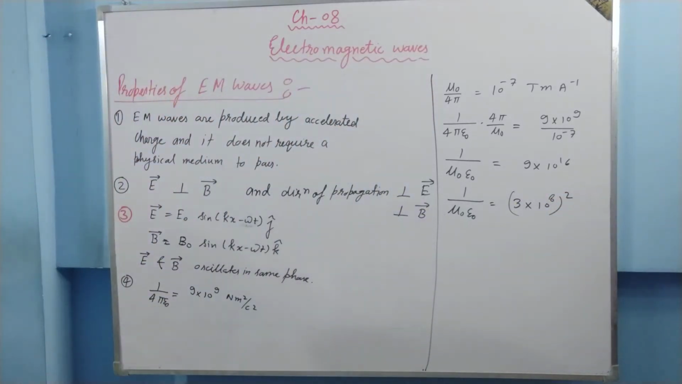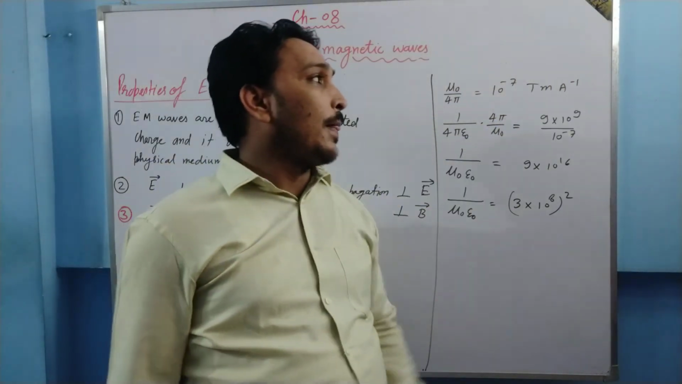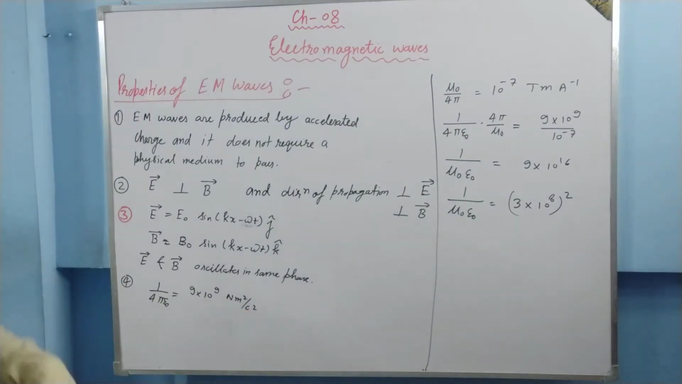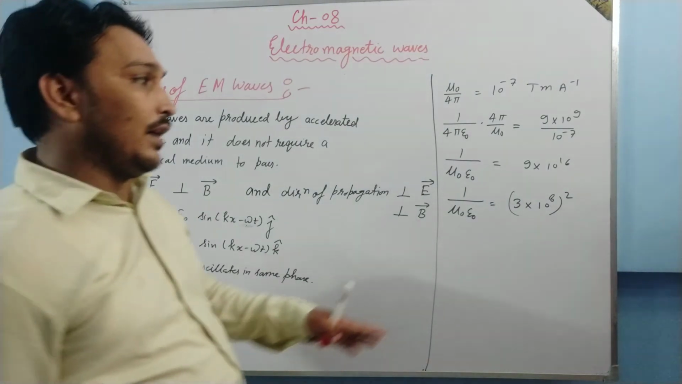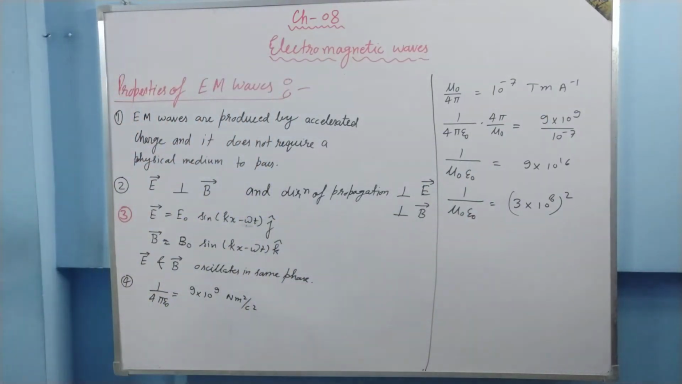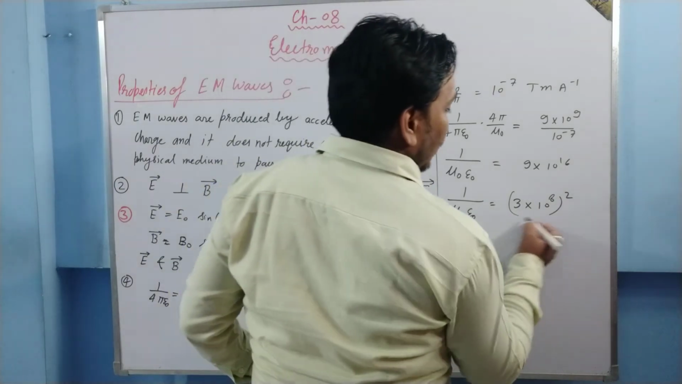One more thing, I have not simplified this equation in terms of Tesla, meter, kg and second. If we simplify it, then when this and this are divided, we get the dimensions of speed. And if we get the dimensions of speed, it simply means that this is the value of the speed of light.